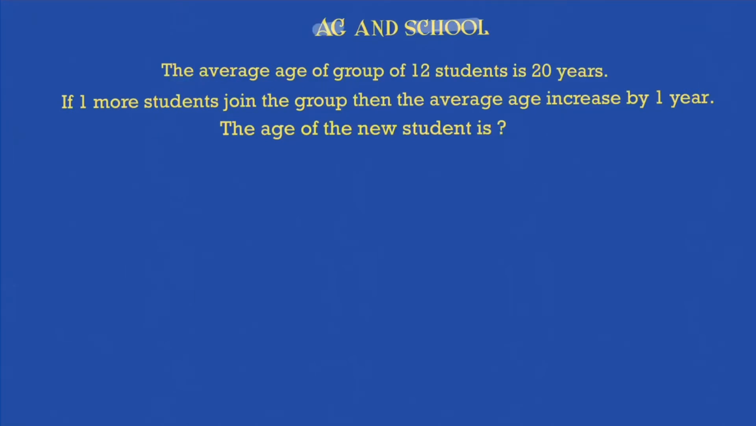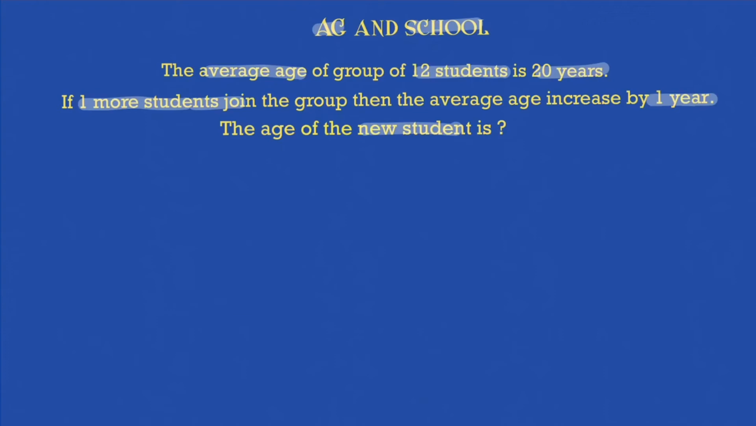So AG and school is where we are right now. The average age of a group of 12 students is 20 years. Quite simple. So what is the sum of age of all the students? It will be 20 into 12, which is nothing but 240. Now if one more student joins the group, which means the total number of students in the group, instead of 12, is 13, then the average age increases by 1 year. So the new average age of 13 students is 21 years. The question is asking me the age of the new student, the new student who is being added, because of whom the average increased by 1 year.